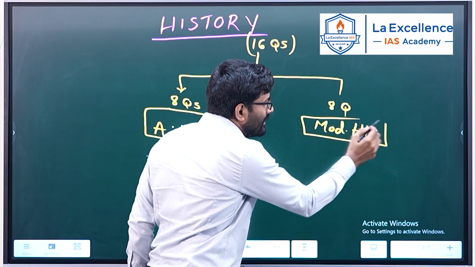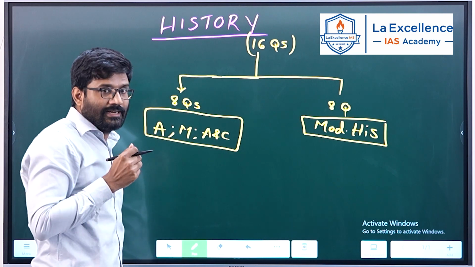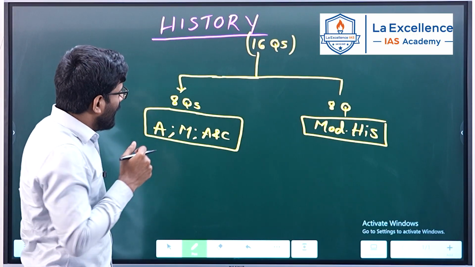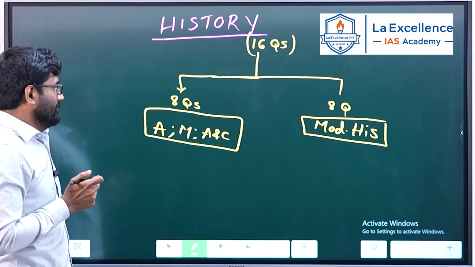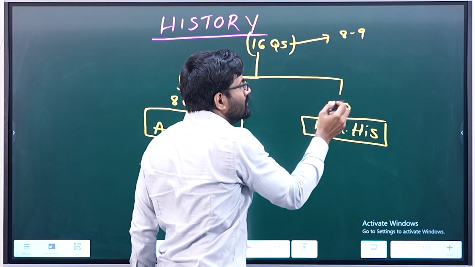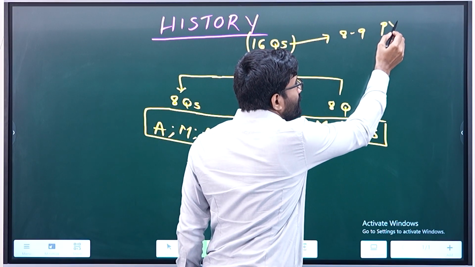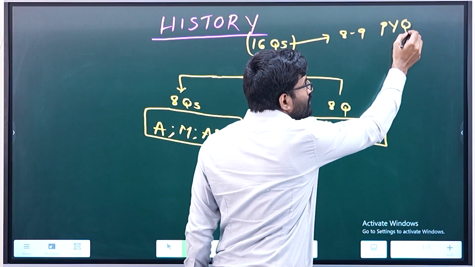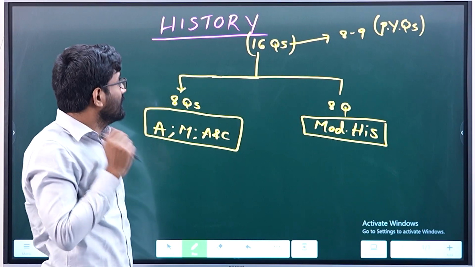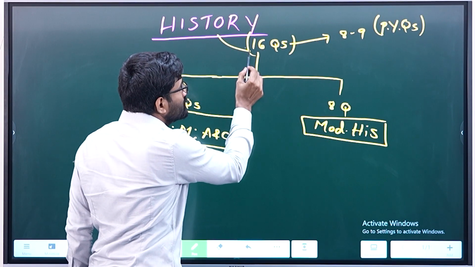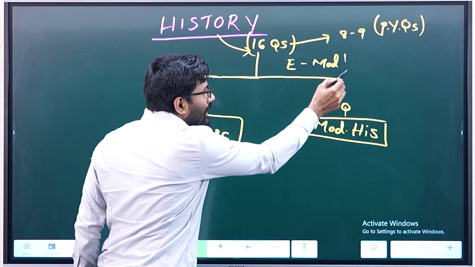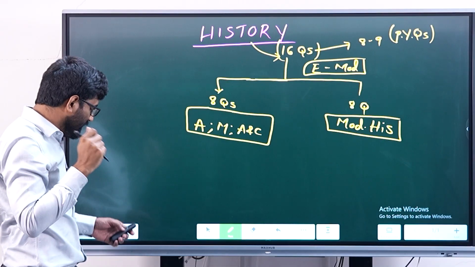So out of 100 questions, 16 questions, that is 16% of the questions appeared from Indian history. And I had observed one thing this year. Out of 16 questions, 8 to 9 questions were repeated from the previous years. So hence, I can conclude that the history questions were easy to moderate. So this is my observation after going through the history questions.